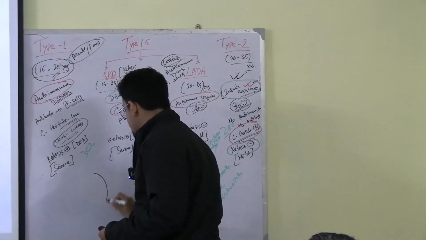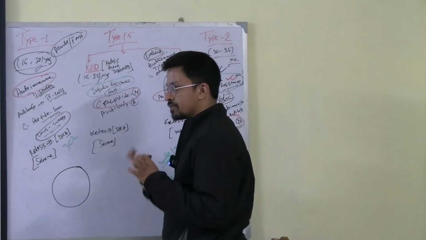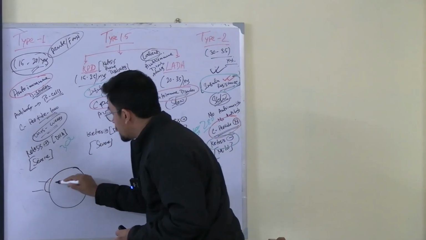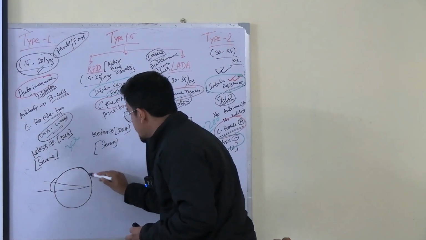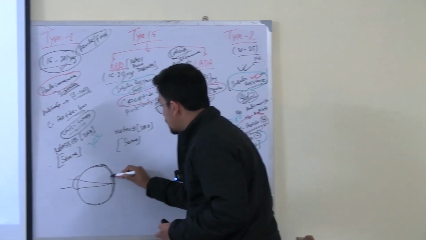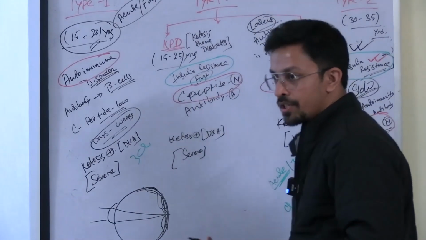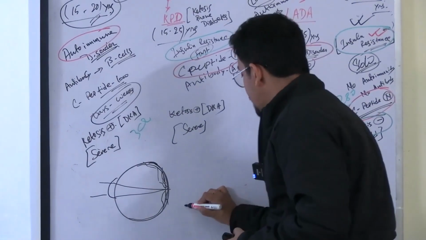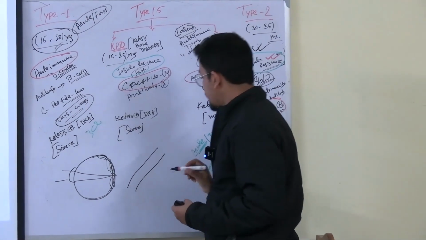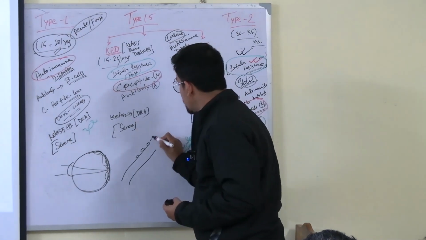Let's say this is the eyeball. Okay, you have not finished your eye anatomy also, so just try to understand the rough idea. This is the eyeball, this is our cornea, this is where the light is coming and falling onto the retina. This is the layer which is there in the eye. Okay, this layer is the retina. Now in this retina there are multiple small blood vessels all over the retina. Obviously it needs the nutrition from the blood vessels. Now what happens in case of diabetes? Let's say this is the blood vessel which is present in the retina. This is a zoomed version, okay. This is the blood vessel. What is happening? There are multiple small cells there, which are known as pericytes.